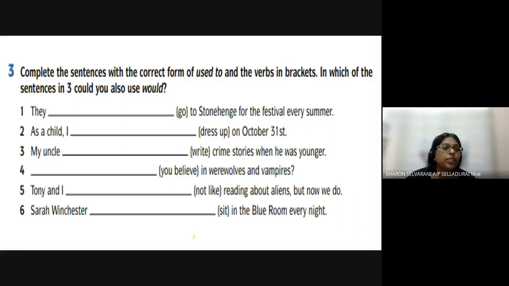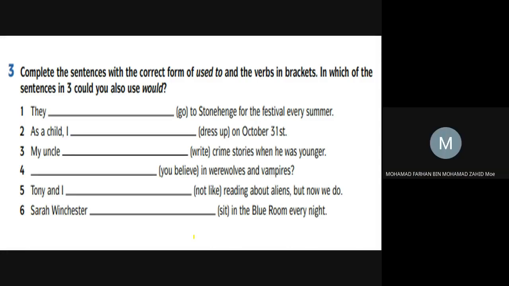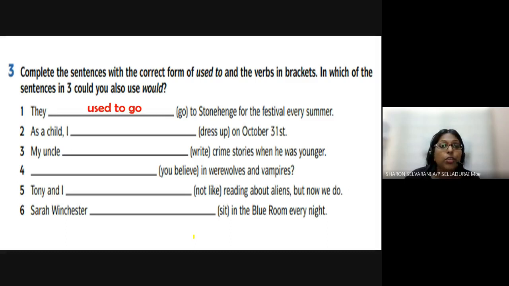All right, so let's look at this. Let's complete the sentences with the correct form of used to and the verbs in brackets. In which of the sentences in three would you also use would? Let's look at this. They dash to Stonehenge for the festival every summer. So what can you say? How are you going to use it? Used to go. Very good. Used to go. That means you are not going anymore. You used to go for the festival.